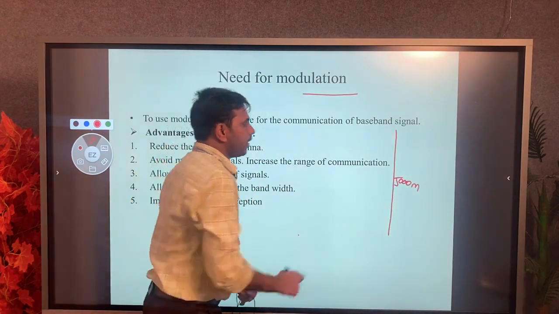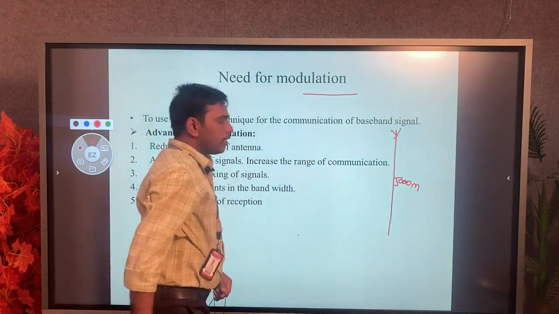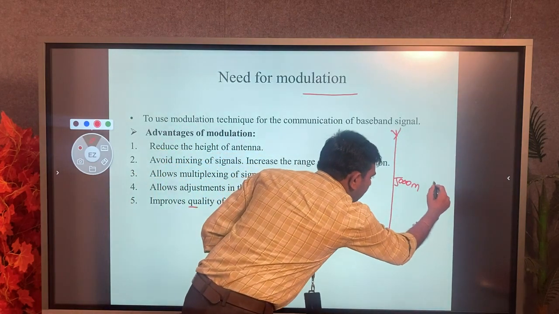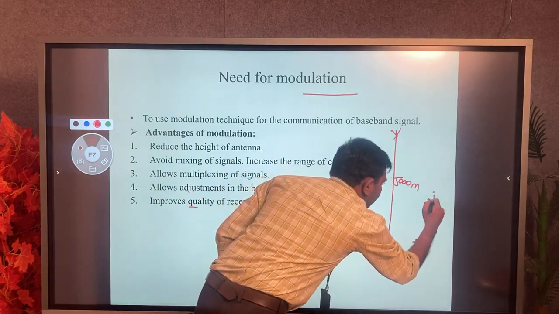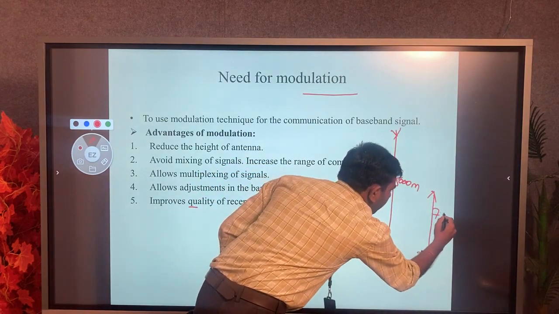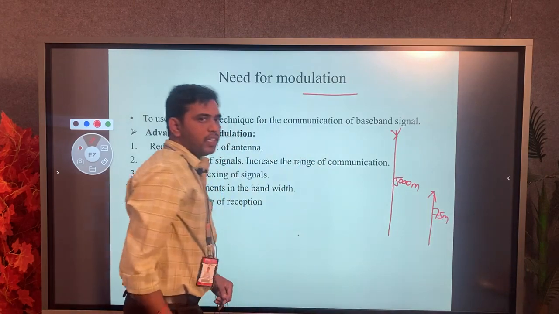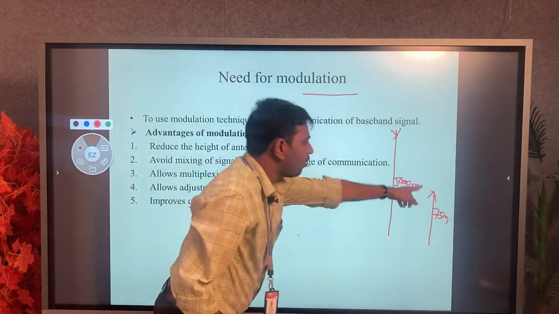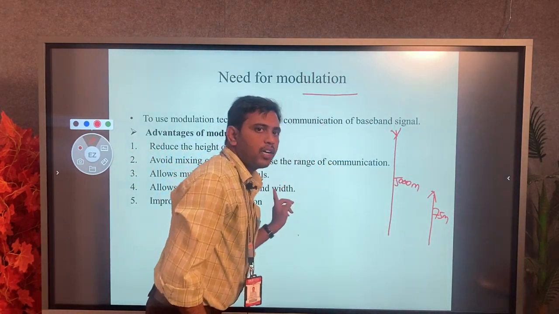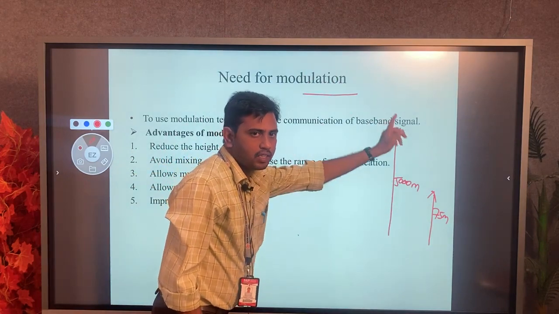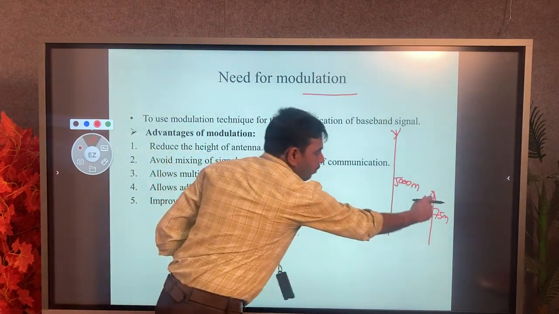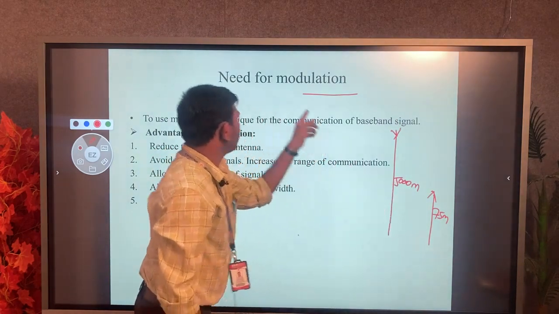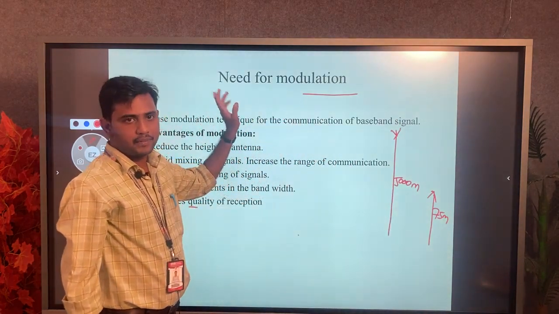Another antenna is placed with a very small height, for example only 75 meters. Which one is the best? When the height of antenna is reduced, communication will be fast and distortions will be less. So we reduce the size of antenna by using the modulation technique.